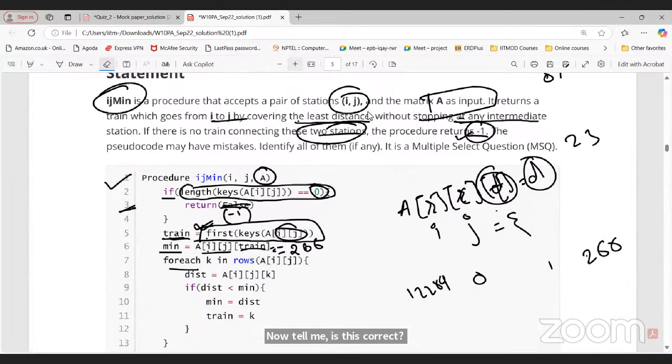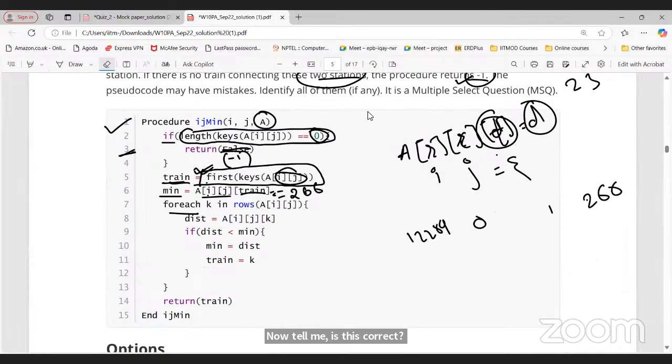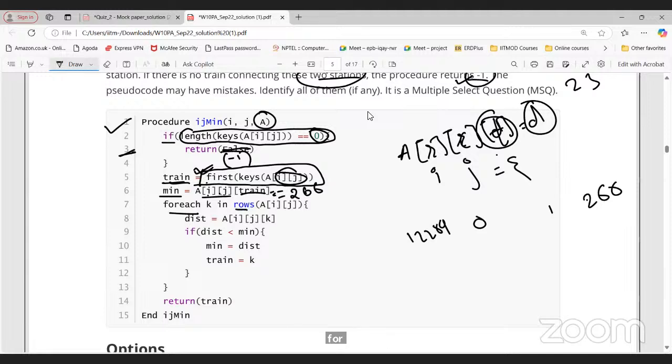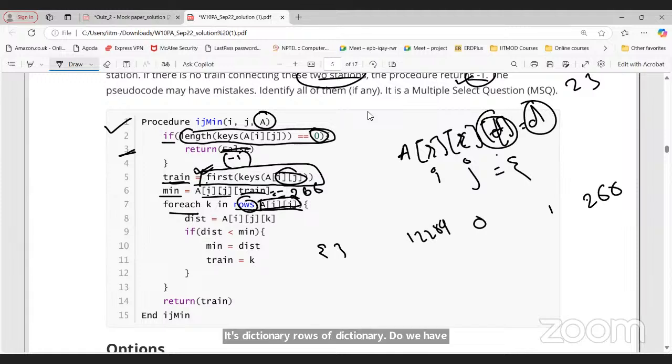No, I think that it returns a dictionary. For each K in rows, sir? No, is this correct? Rows of A, then I, J. What is A of I, J? It's a dictionary, sir. Rows of a dictionary, do we have anything for that? No, sir. No. So that is not correct.